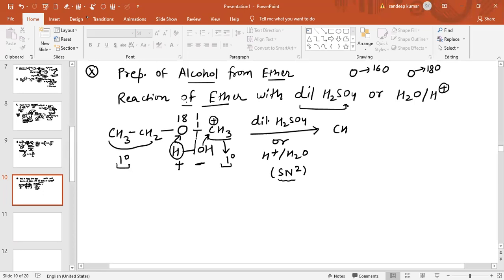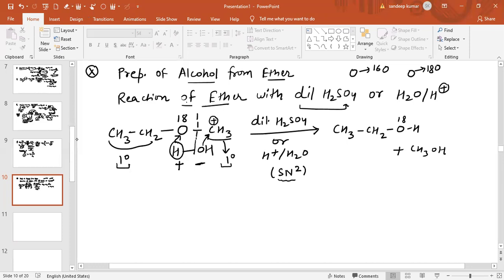So the product obtained is CH3CH2O18H, and the another product is CH3OH. So in this way you can prepare alcohol by using ether. There are some more methods for the preparation of alcohol.